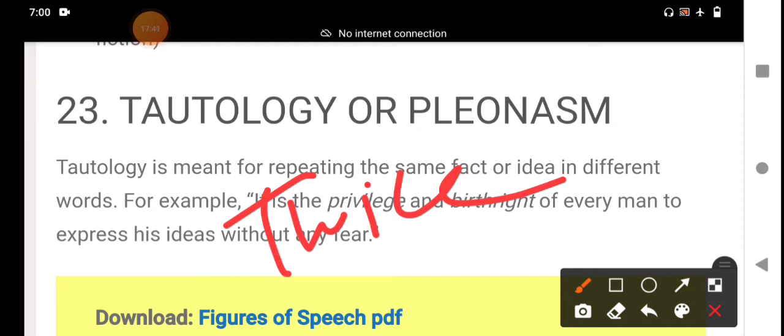For example, I went to see him personally. Personally means I. Just saying I went to see him is enough. It says the same thing twice, just in a different way, which is wordy and usually undesirable, and it can make you sound redundant. Instead of saying I went to see him personally, I went to see him is enough.